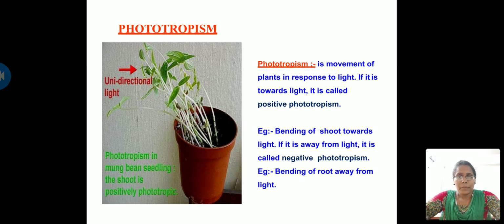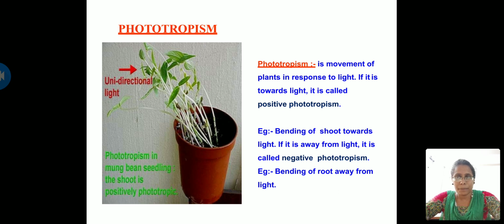Coming to positive phototropism, I am talking particularly about the shoot system, because the shoot system has the tendency to move towards the direction of light, and thus we can say the shoot system of a particular plant possesses positive phototropism.